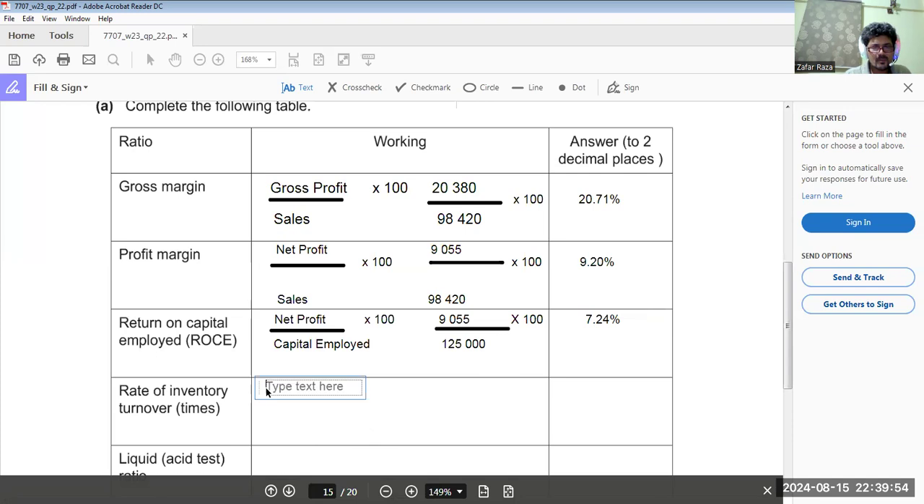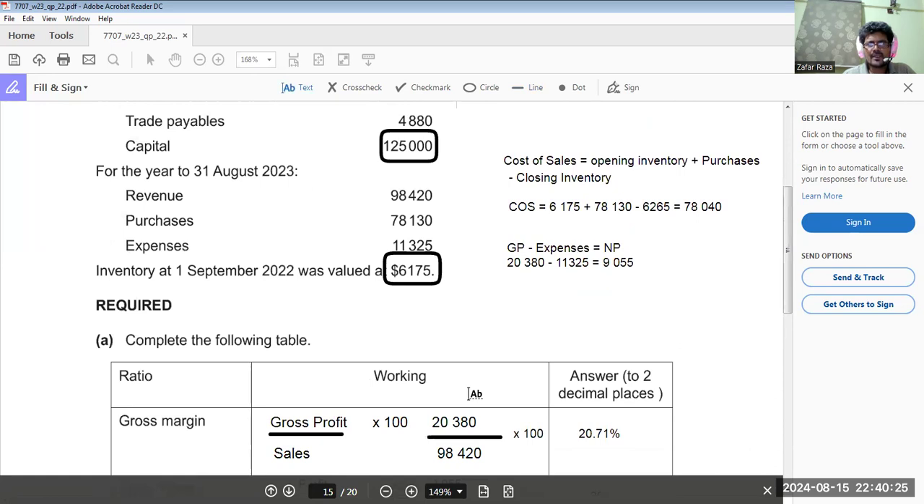Now come to rate of inventory turnover. Formula is cost of sales divided by average inventory. Cost of goods sold divided by average inventory. Come again here. We have cost of sales available. Yes, 78,040. This is cost of sales available. But we do not have average inventory, so we are going to calculate average inventory.